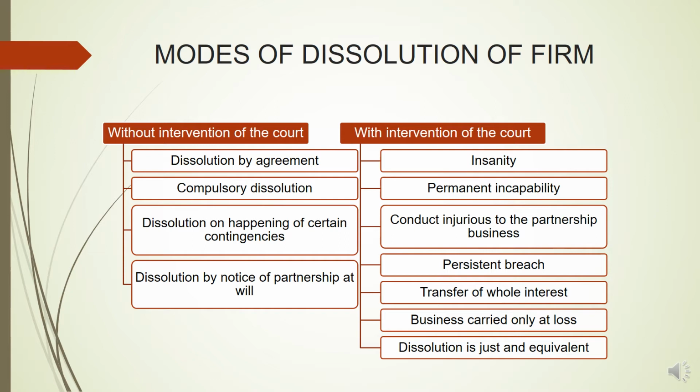But if the firm is dissolved with intervention of the court, then it may be dissolved on insanity, permanent incapability, injurious conduct to the partnership business, persistent breach, transfer of whole interest, business carried on at loss, and lastly, dissolution on just and equitable grounds. So when the partnership firm conducts such kind of business or does such kind of act which is against the law, in that case, court may intervene and dissolve the firm. Now we'll talk about each of these methods in detail.